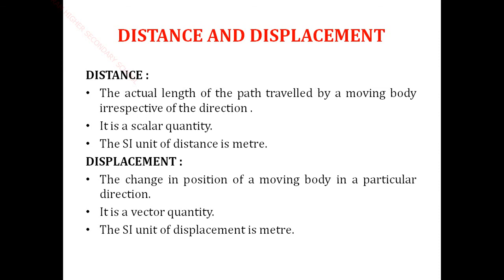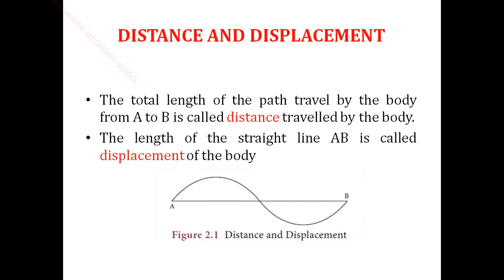Okay, displacement means the change in position of a moving body in a particular direction. That means the very shortest distance between two points, or the path traveled in a straight line. The two points are reached in a straight line. So this is a displacement. It is a vector quantity. The displacement unit is meter.